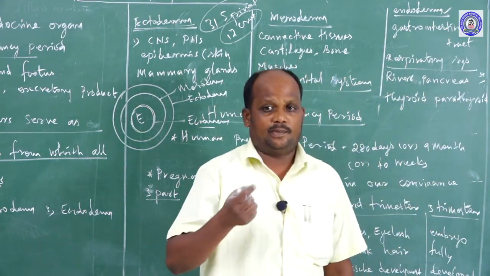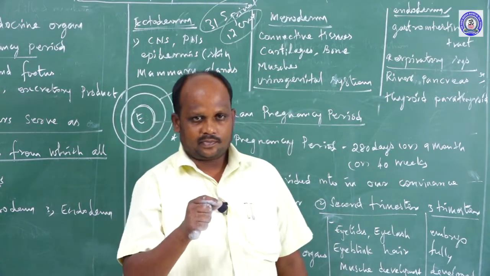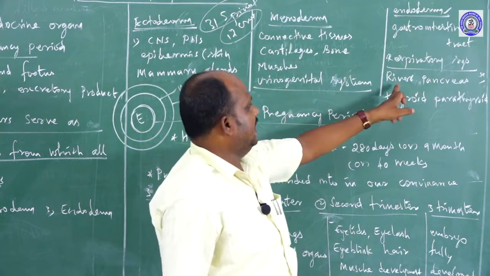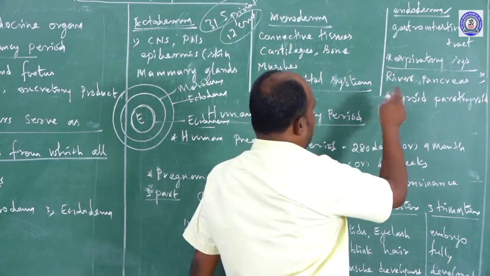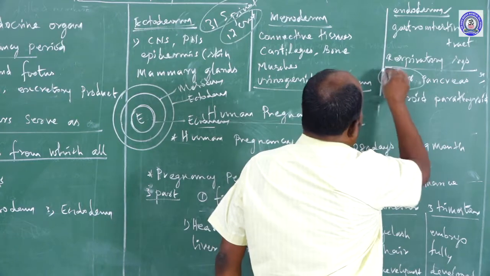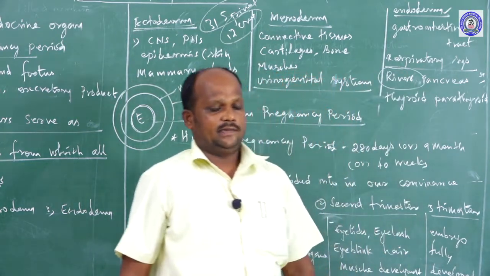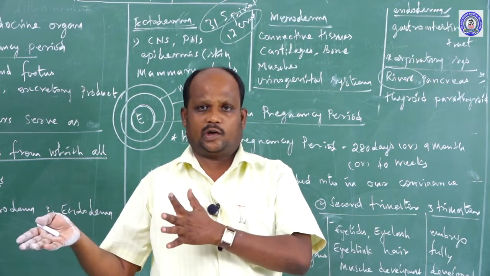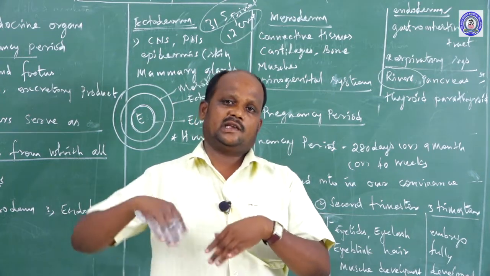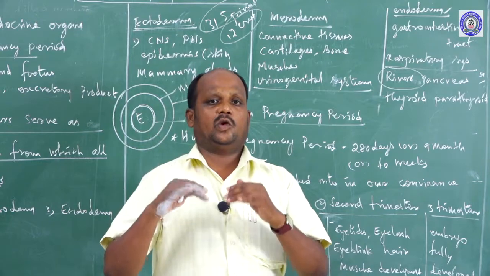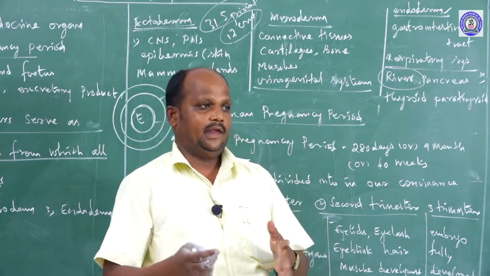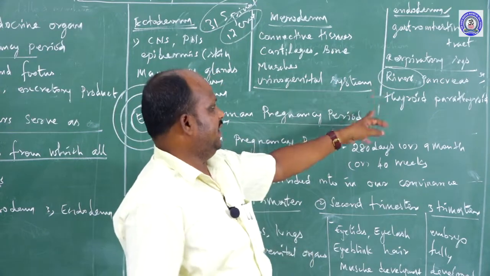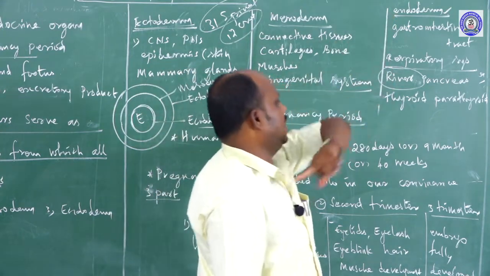In the human body, the main respiratory organ is the lungs. The lungs are developed from the endoderm. Next one, liver. Liver is a major exocrine gland. In our body, two types of glands are there. One is the endocrine gland, second one exocrine gland. Endocrine glands secrete hormones, exocrine glands secrete enzymes. Among the exocrine glands, the very largest organ is the liver. The liver is developed from the endoderm.